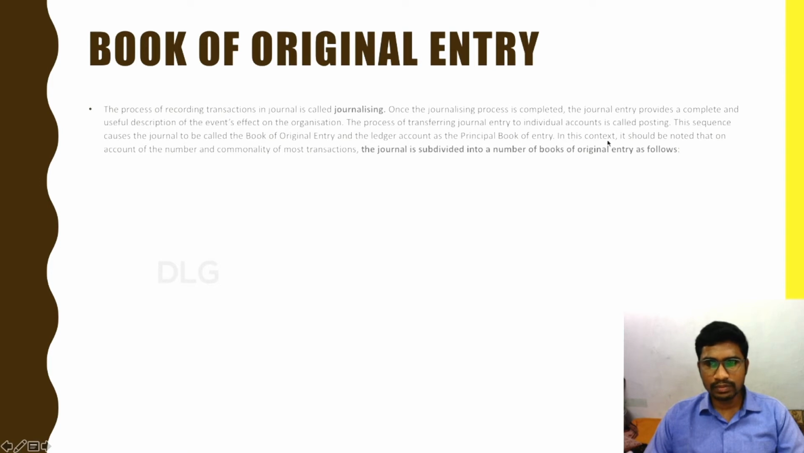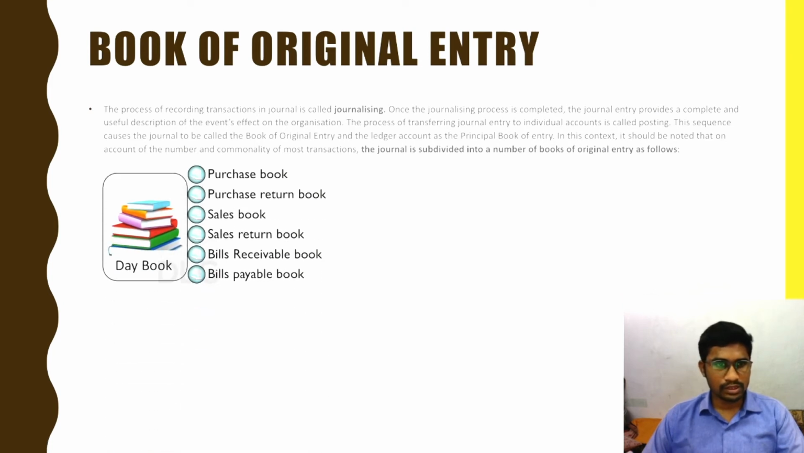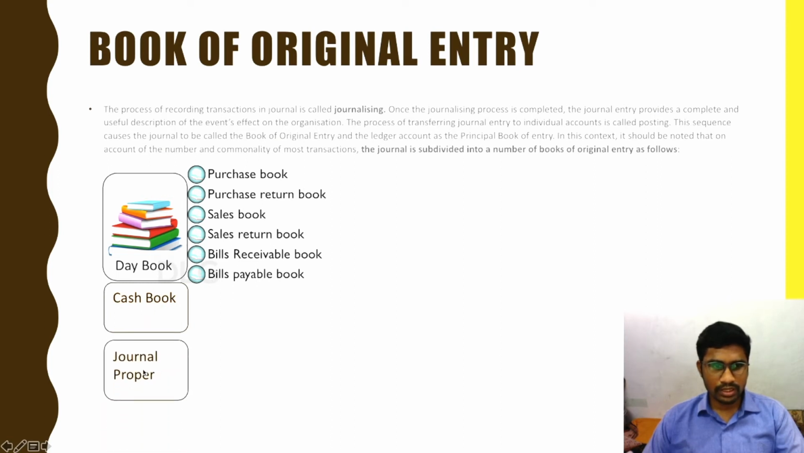of entry. In this context, it should be noted that on account of the number and commonality of most transactions, the journal is subdivided into a number of books of original entry as follows. So the journal is subdivided into 3 books: day book, cash book, and journal proper.